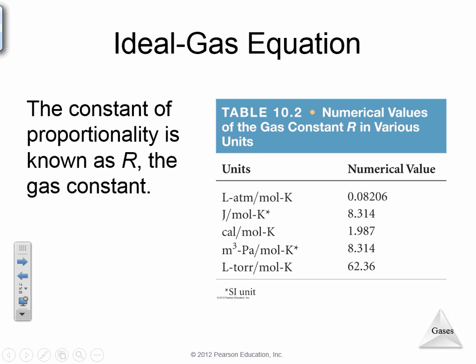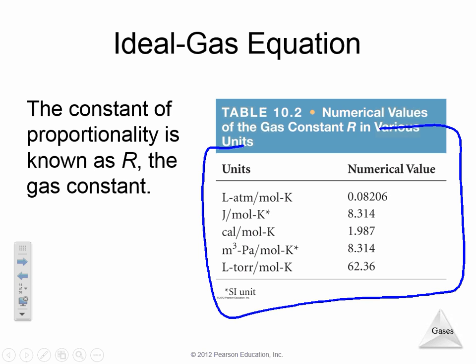Now, I mentioned R on the last slide. R can change. How can R change if it's a constant? Because you can have varying units for pressure, volume, and temperature. If those units change, your unit for R is going to change. So I might take a snippet of this slide and file that away, because we're going to continue to use R throughout the year.